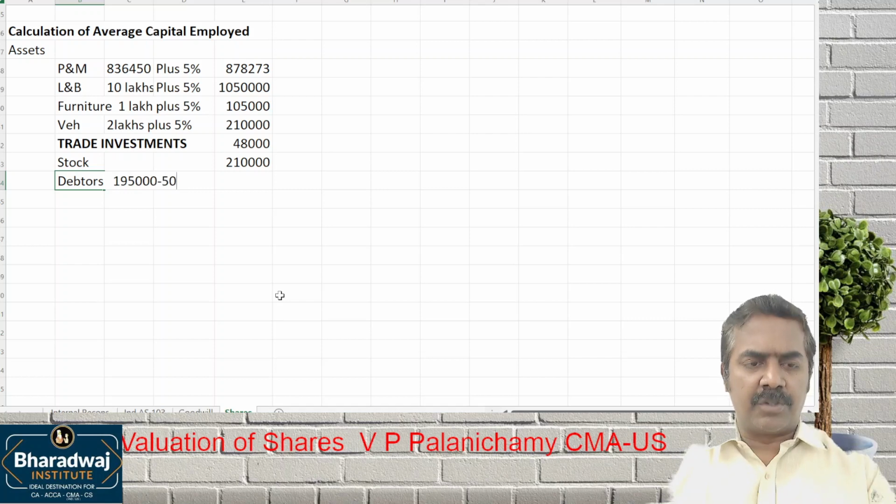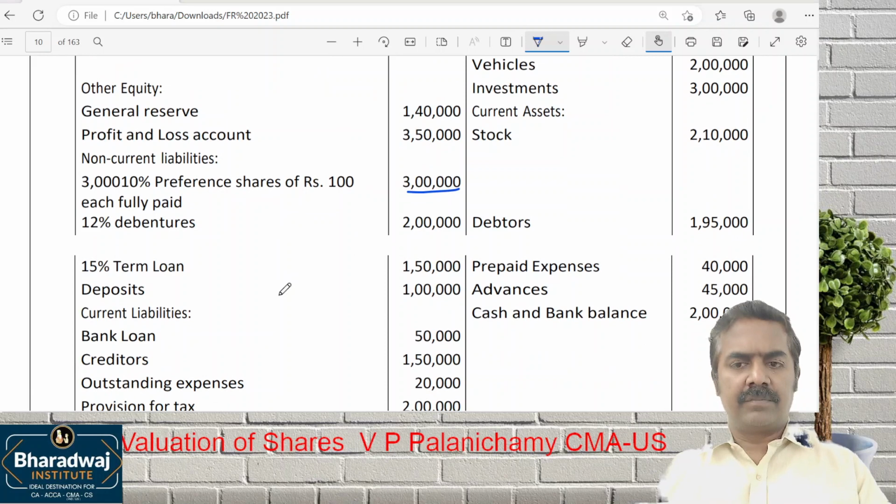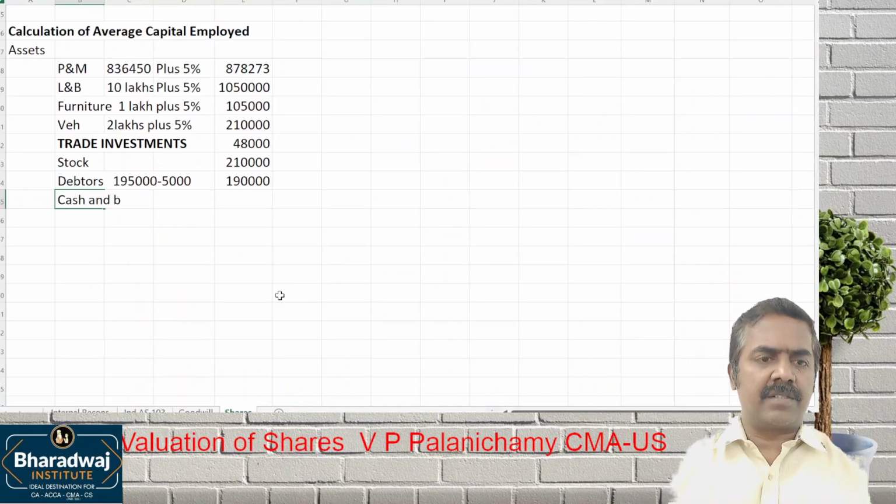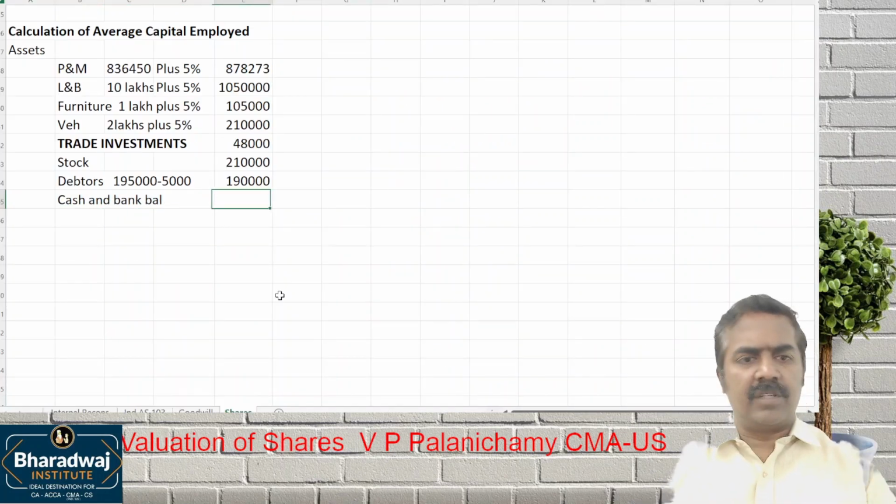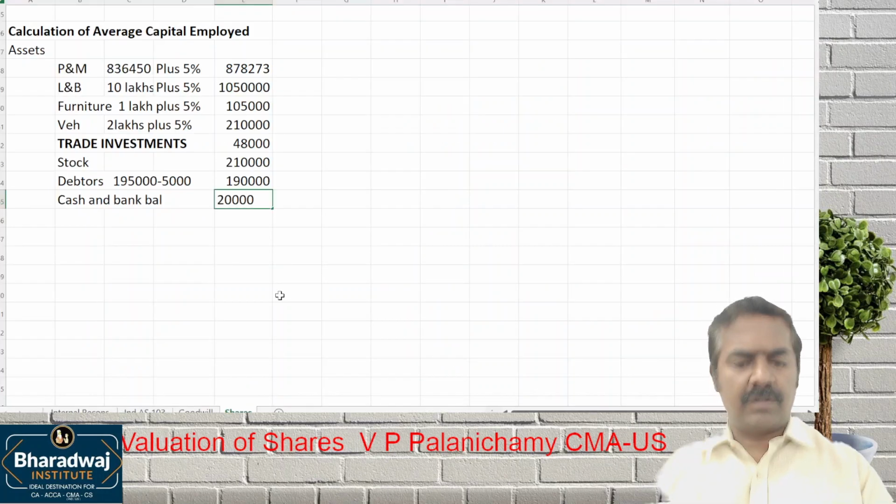1,95,000 minus 5,000 bad debts is 1,90,000. Then cash and bank balance. What is the cash and bank balance? 2 lakhs.